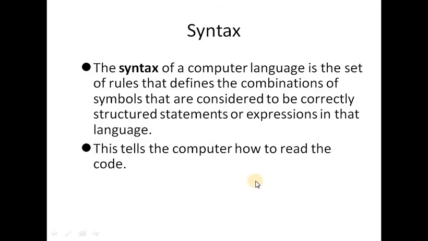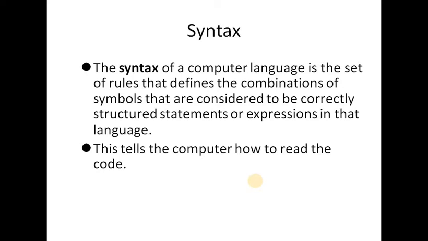Second point is syntax tells the computer how to read the code. Without syntax, the meaning or semantics of a language is nearly impossible to understand. Semantics is our second topic, so we will discuss it later on. Applying basic syntax results in sentences. Just take a sentence: it needs a subject and maybe a verb.